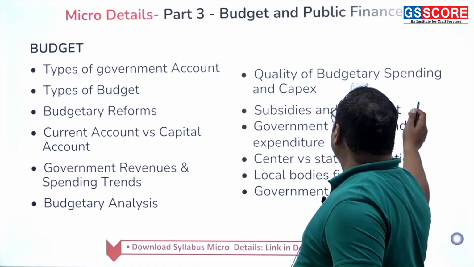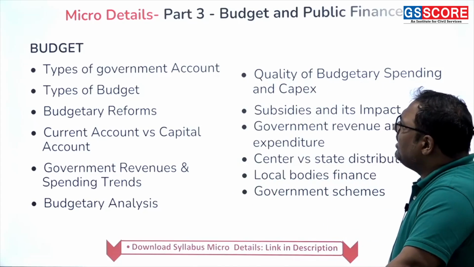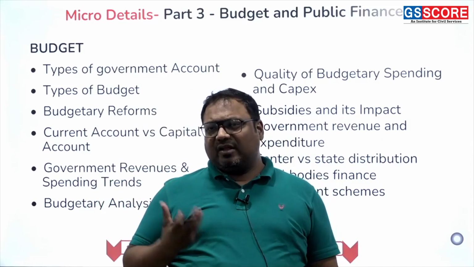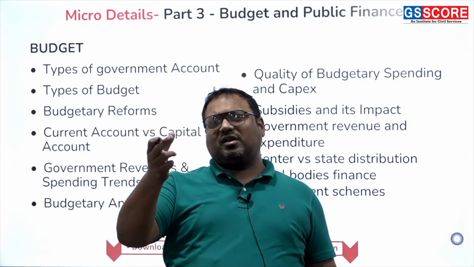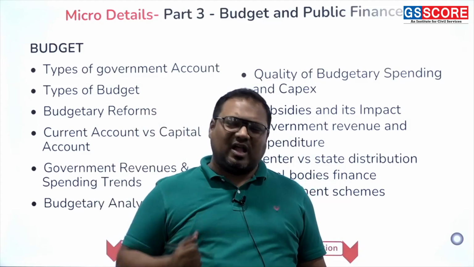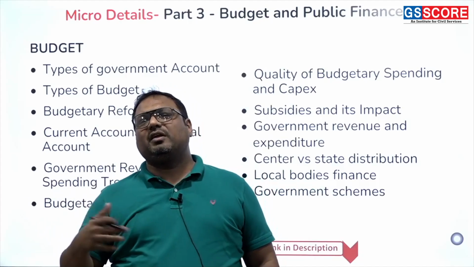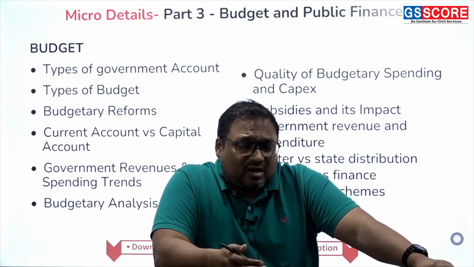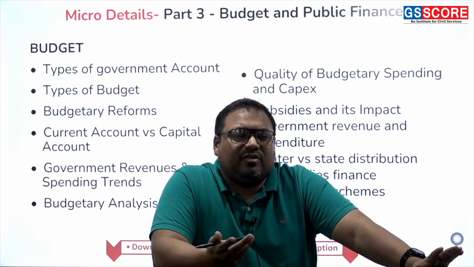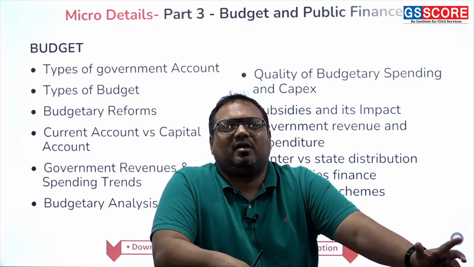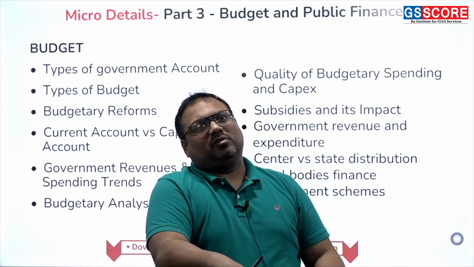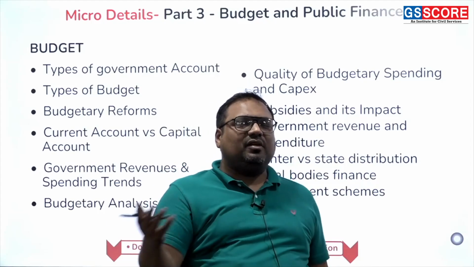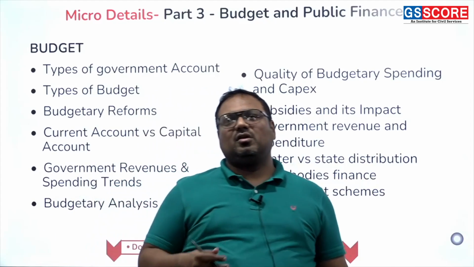Now, then we have quality of budgetary spending and capex. I already talked about that you are spending money. Every year we spend a lot of money through budget, but what is the quality of that expenditure? Is it actually improving the life of people or not? For example, we increase our budget by 10% this year. We will increase expenditure by 10%, but majority of that expenditure, let's say, we assume is going into interest payment. We are using that money to pay off the interest on our loans. So it is not helping people. Even if government can argue we have increased the expenditure, it is not helping people.